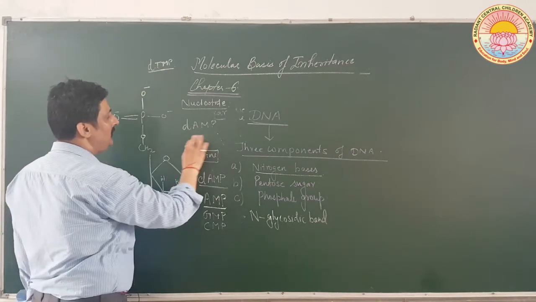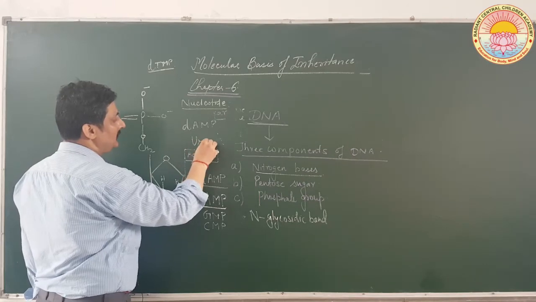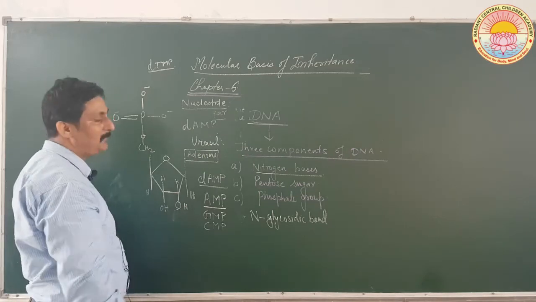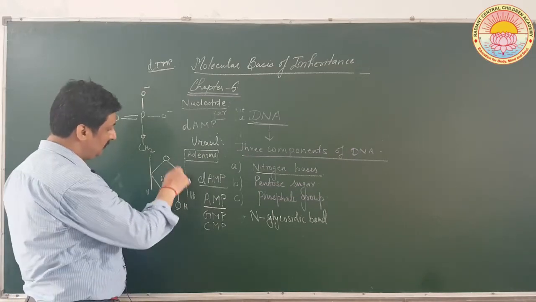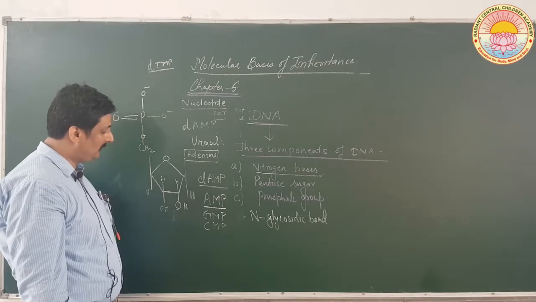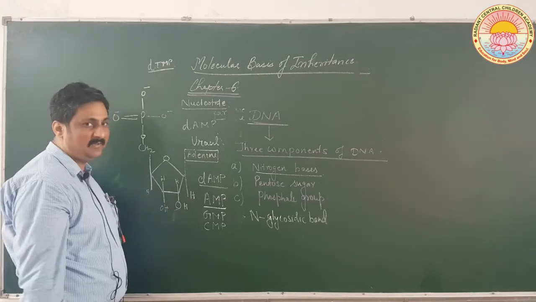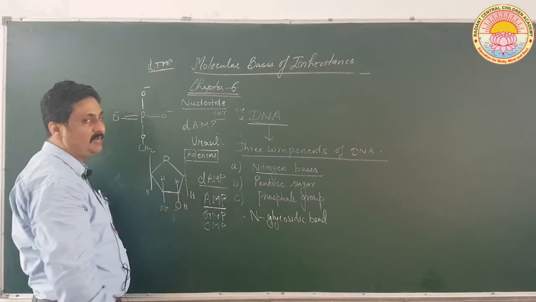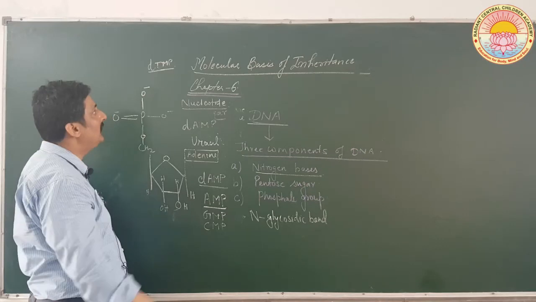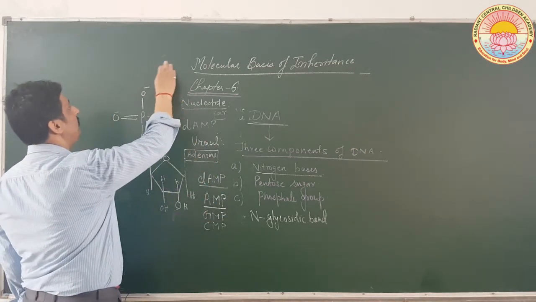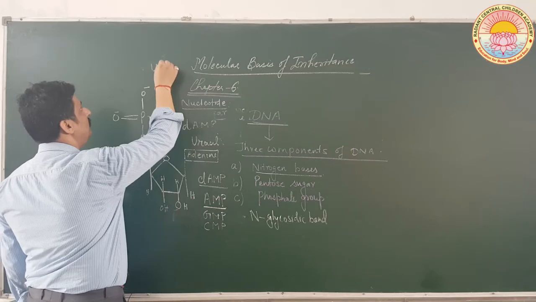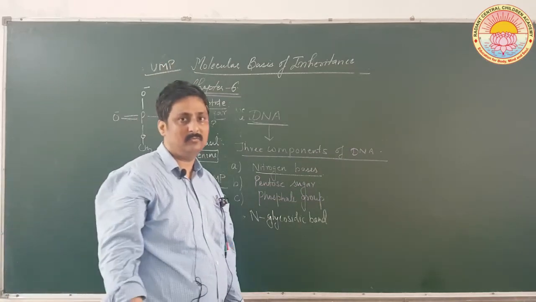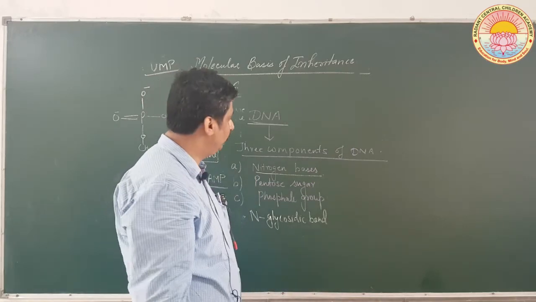In place of thymine, uracil will be present, because now it has become RNA and not DNA. It is a part of RNA now. The pentose sugar has changed. The pentose sugar in presence of oxygen is called ribose sugar, and uracil will be attached here, not thymine, and therefore the name will change to UMP. So this is how it is written.